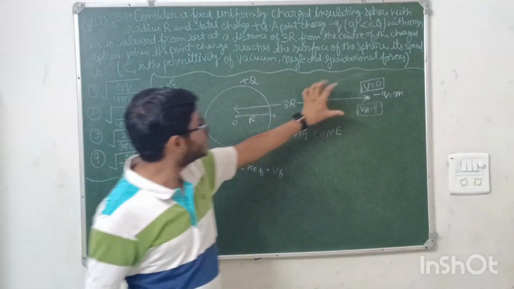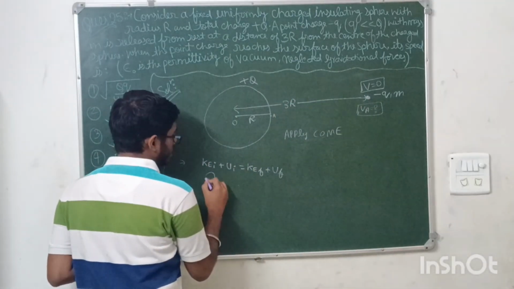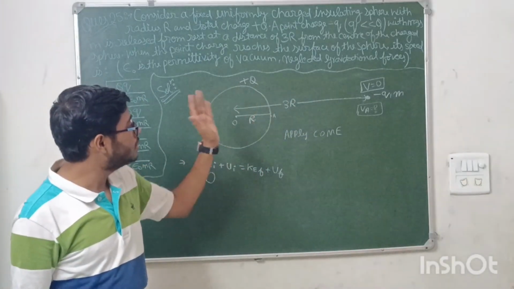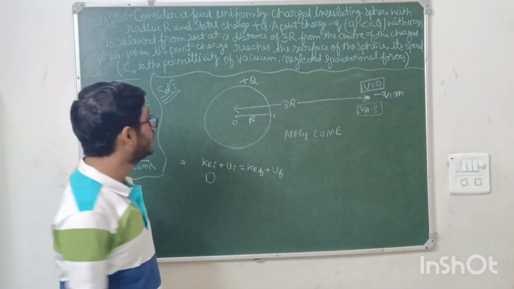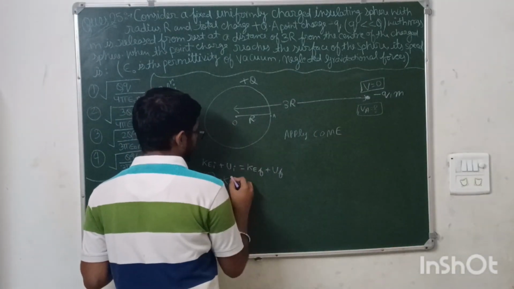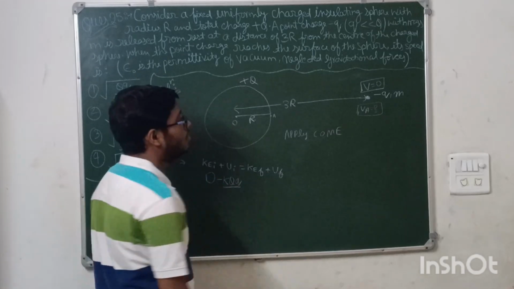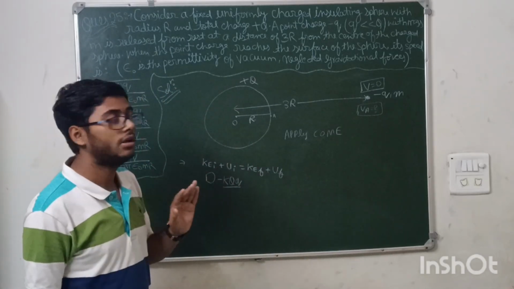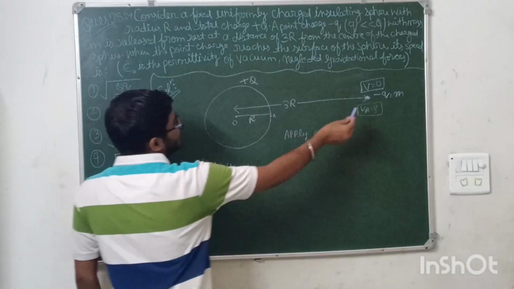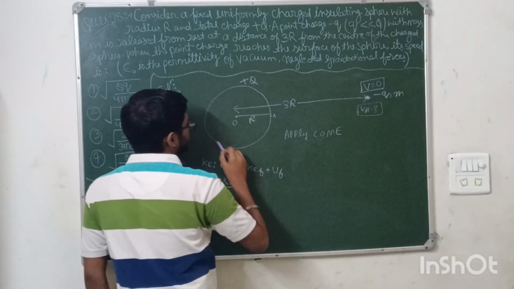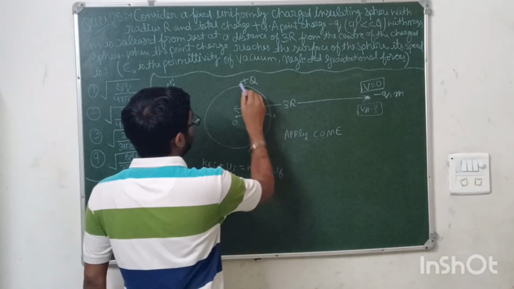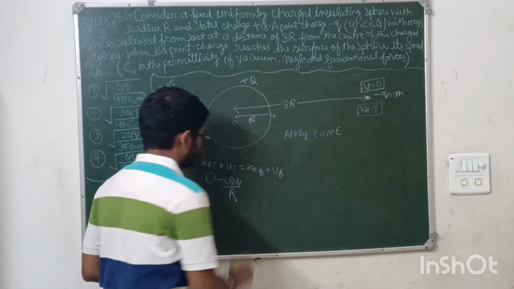So initially velocity is 0, means kinetic energy is 0, and the potential energy between these two charges is minus k q1 q2 by r. So what is the distance between these two charges? The value of the potential energy will be k q1 q2 by r.